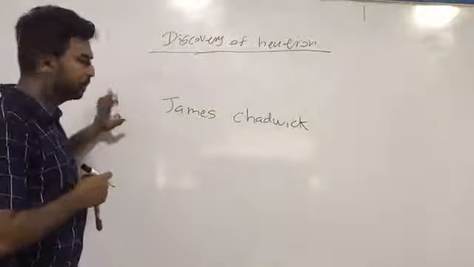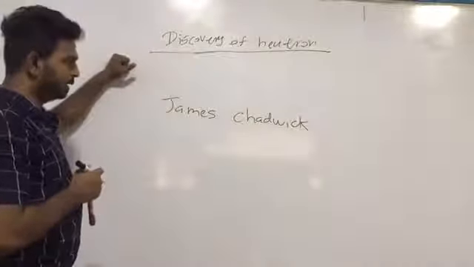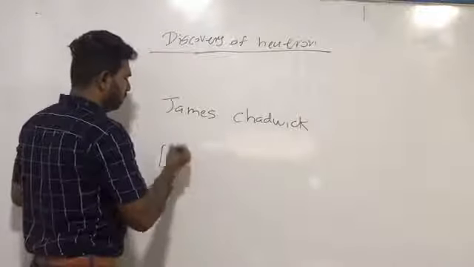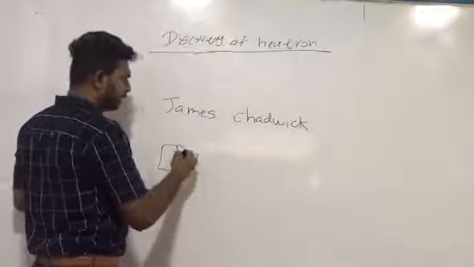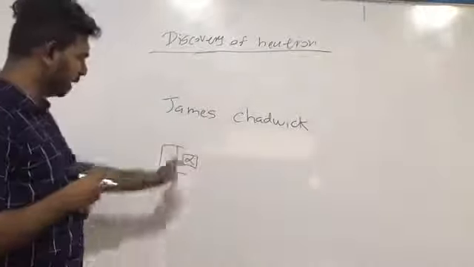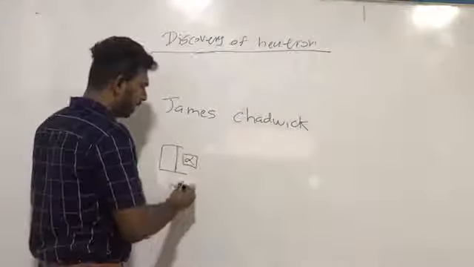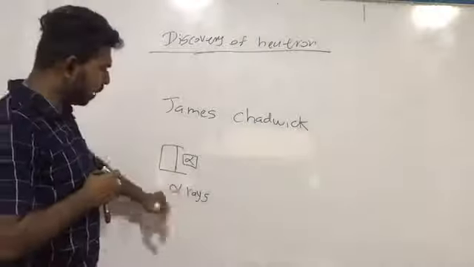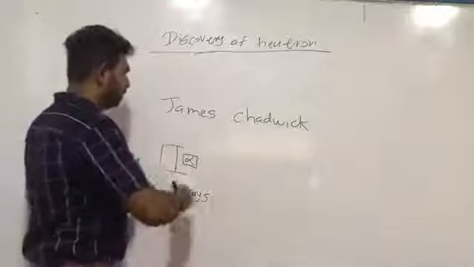James Chadwick conducted the experiment. He used an alpha source. Okay, I will explain what are these alpha source, beta source and gamma source next week. These are radiations, alpha, beta, gamma. So he used alpha rays. You don't have to worry about these alpha rays. I will explain these things next week.